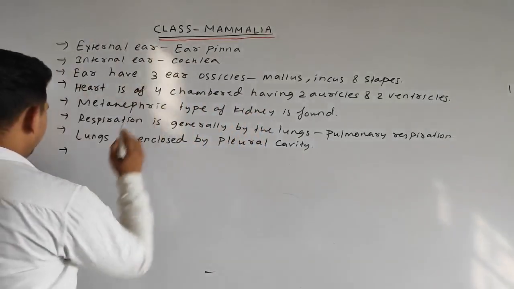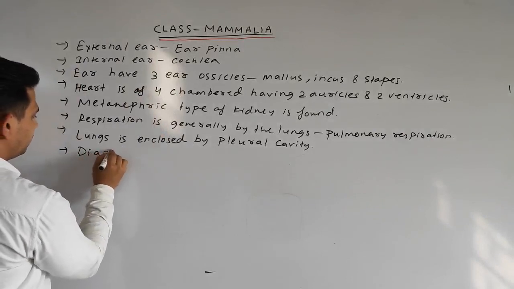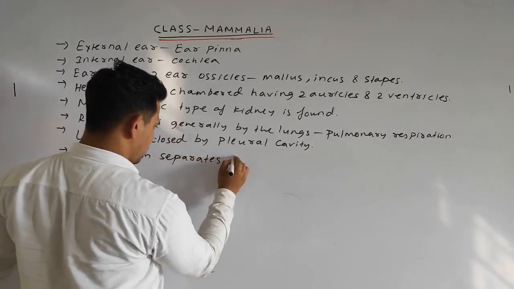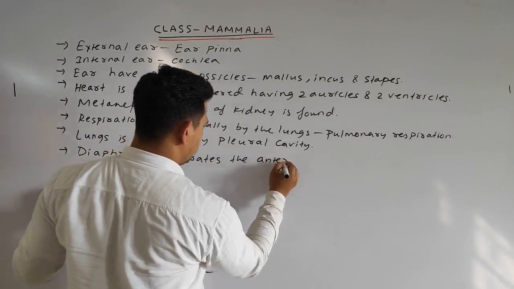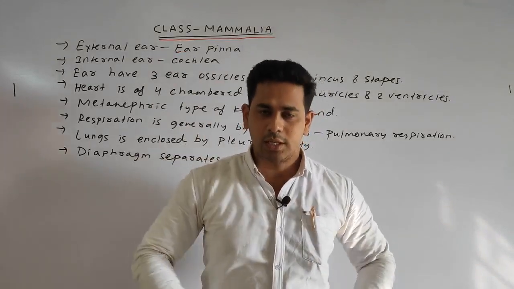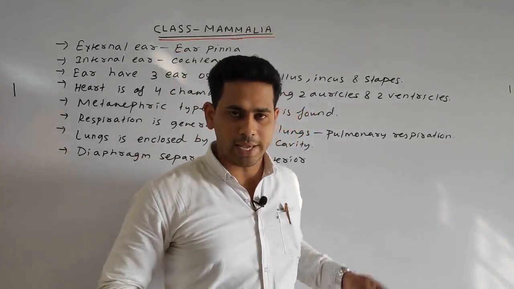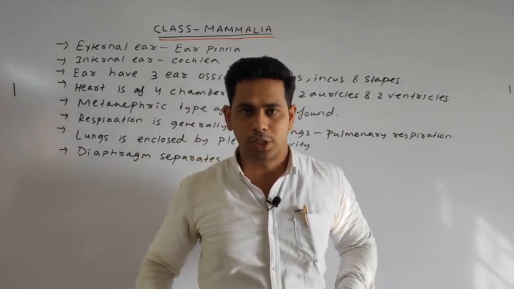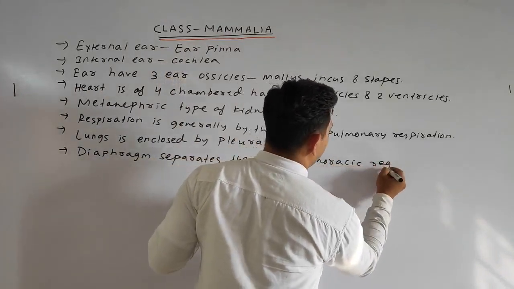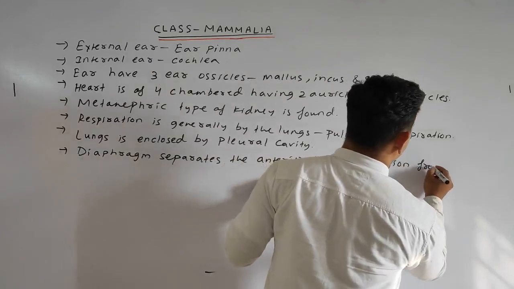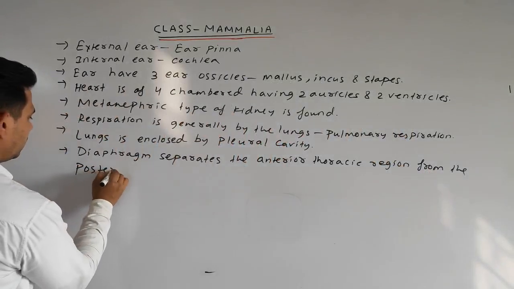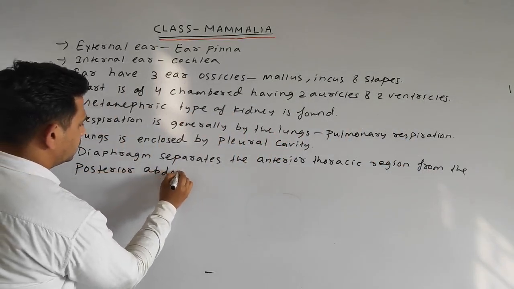So we can write our next point: the diaphragm separates the anterior thoracic region, as I showed in the diagram, from the posterior abdominal region.